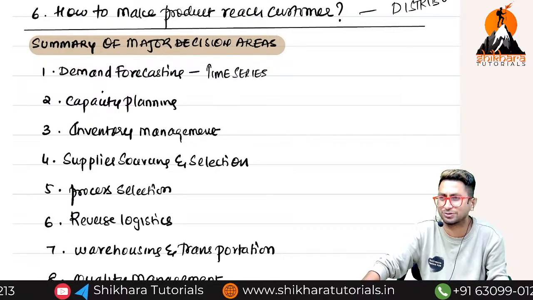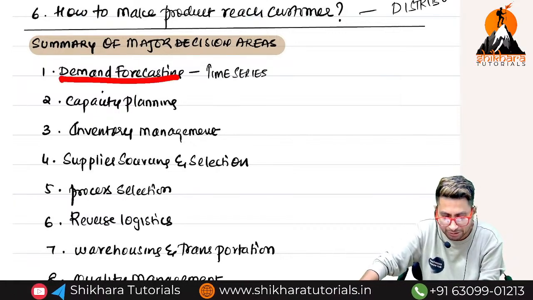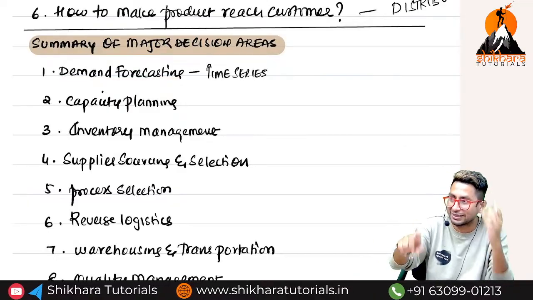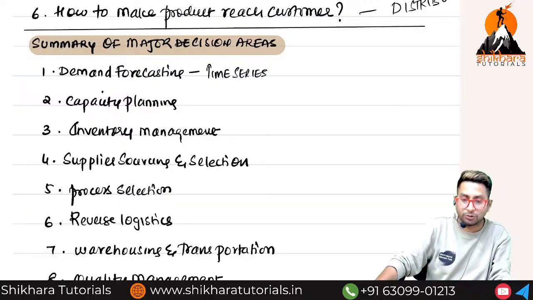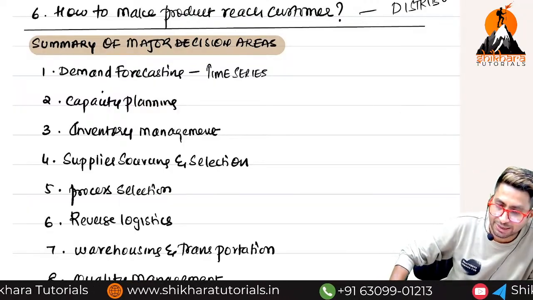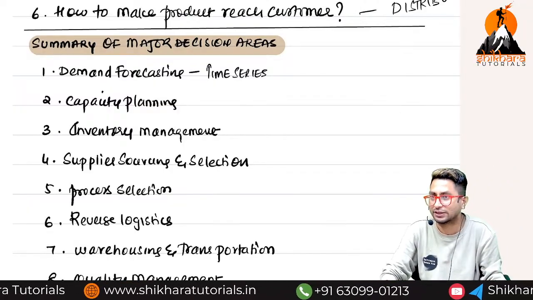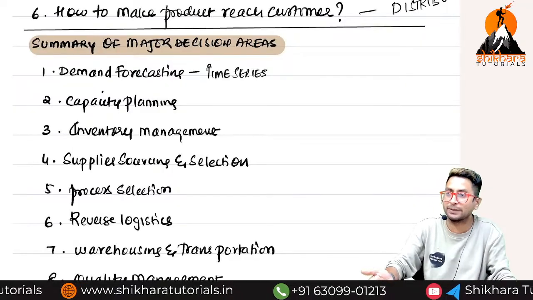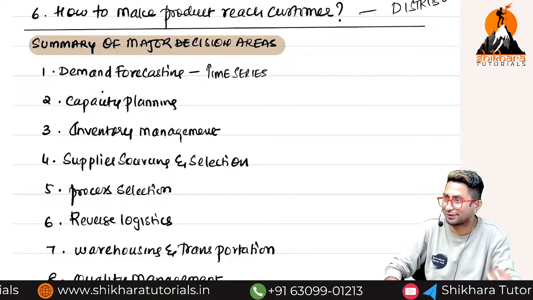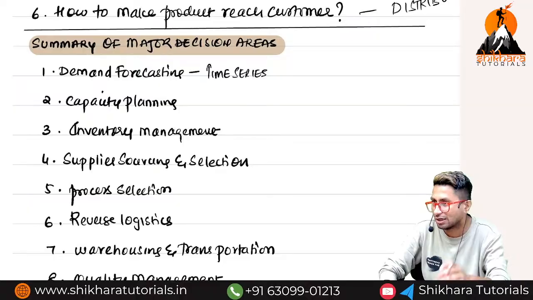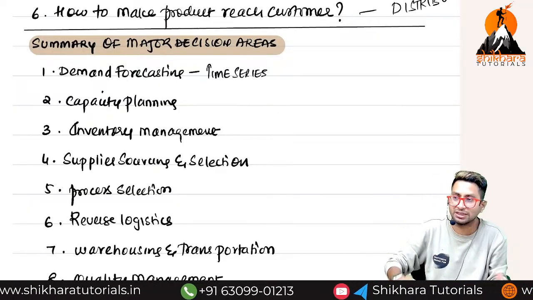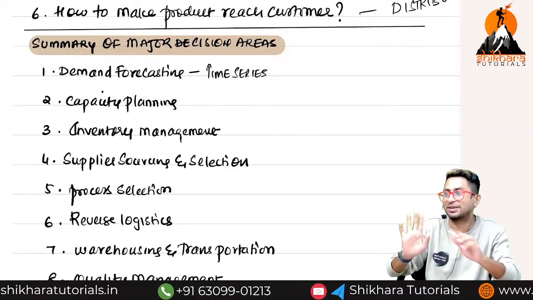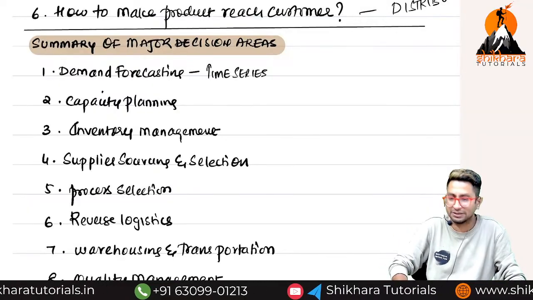Next. Other than these, what are the other things this department will do? These are all MCQs only. Demand forecasting. I think I told you, right? The second chapter's first unit itself is demand forecasting. If I don't know how much will be the average demand in the next 6 months or 1 year, then how will I produce? It will result in either overproduction or underproduction. If this happens and the gap is very huge, there will be no economic match between demand and supply. The company will suffer.